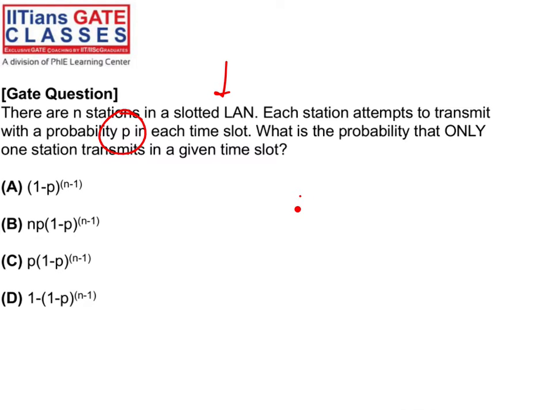So this is a time slot, and at the start of the time slot we are sending. And p is the probability at each time slot of sending data on the channel.